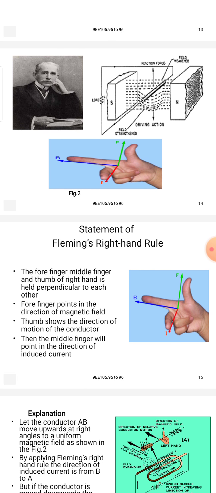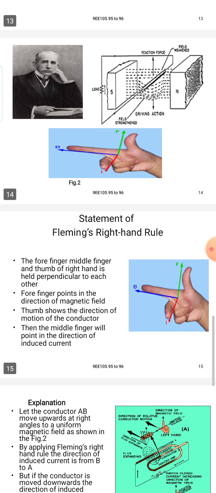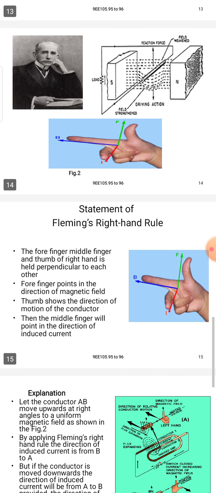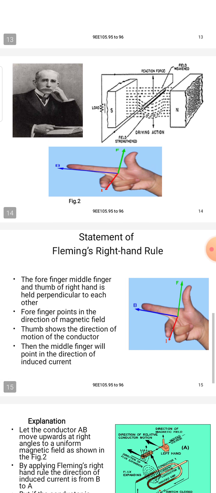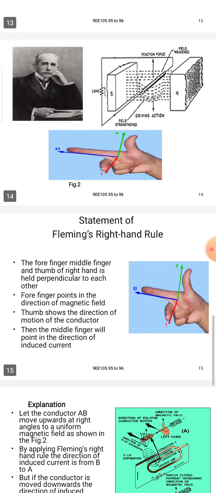You can see in the image two main poles of the magnetic field, a south pole and a north pole, producing magnetic field lines from north pole to south pole. In between, the conductor is moving, depending upon the direction of the magnetic field. It will cut the magnetic field, and then the EMF will be induced.